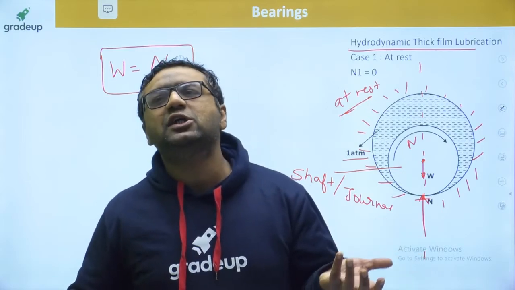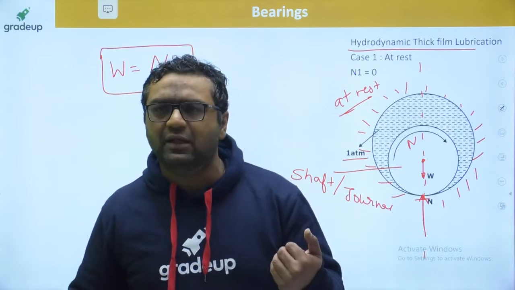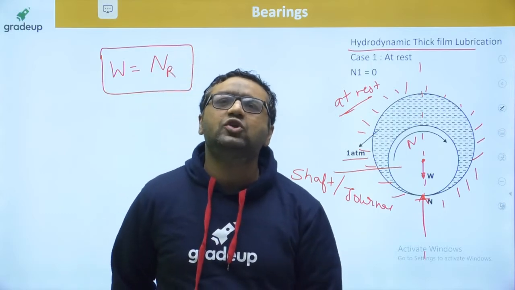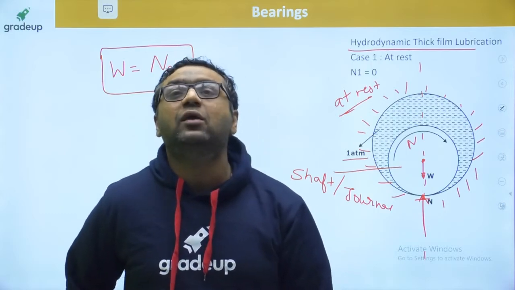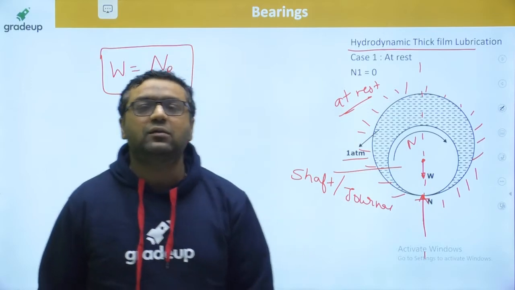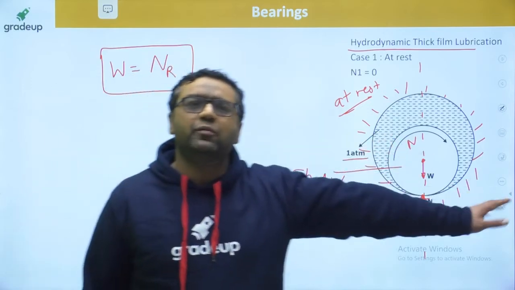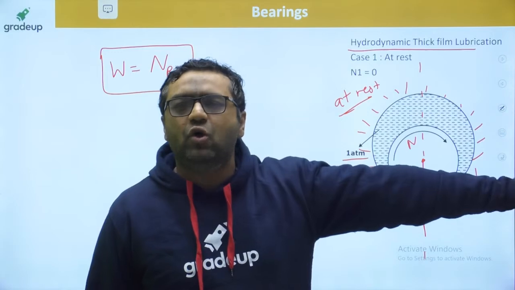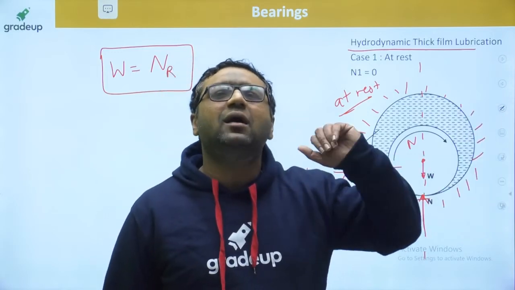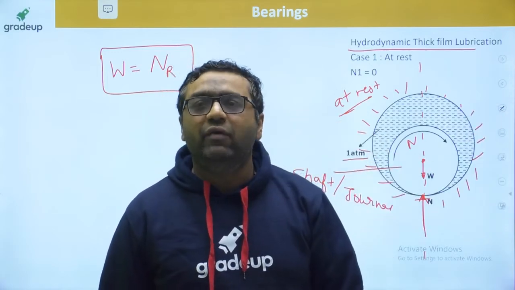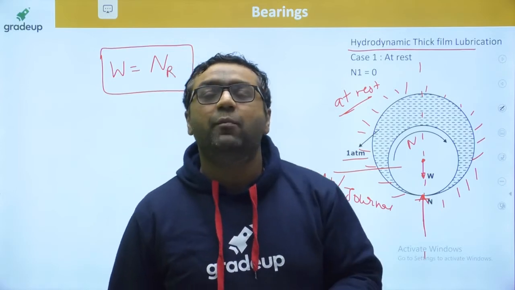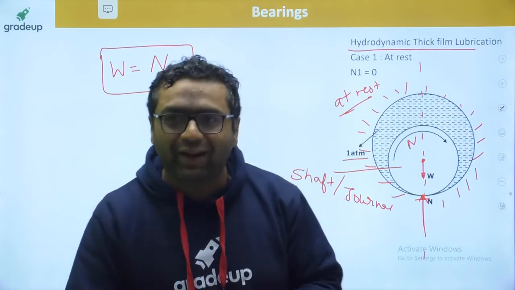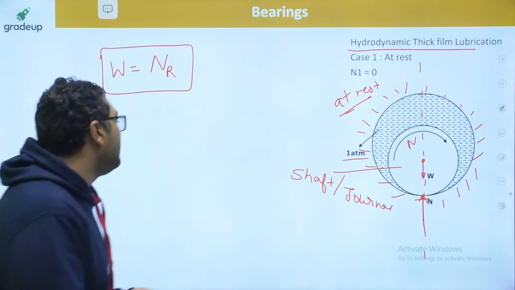Whenever relative motion comes, then metal to metal contact is not there. But in the starting position, metal to metal contact is always there. It is not avoided. In this lubrication, at rest condition, you cannot avoid metal to metal contact. This is one thing I would like to tell.